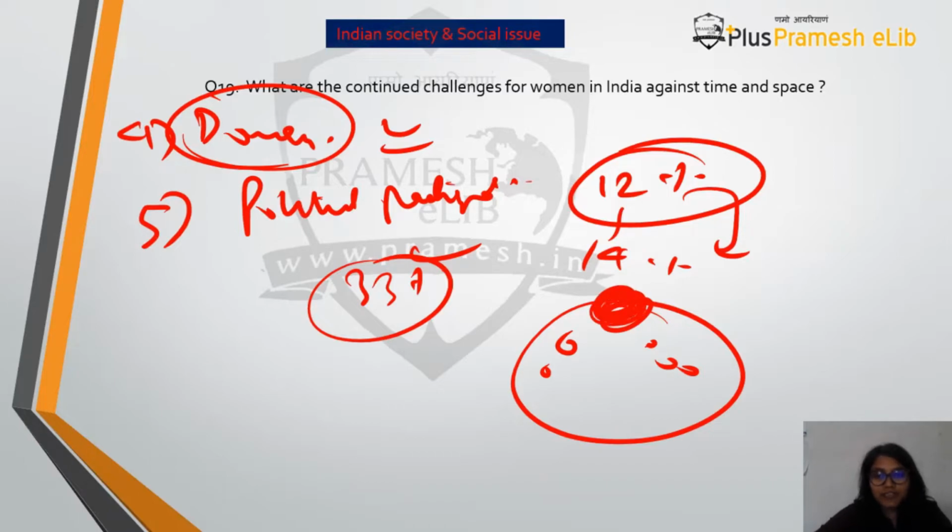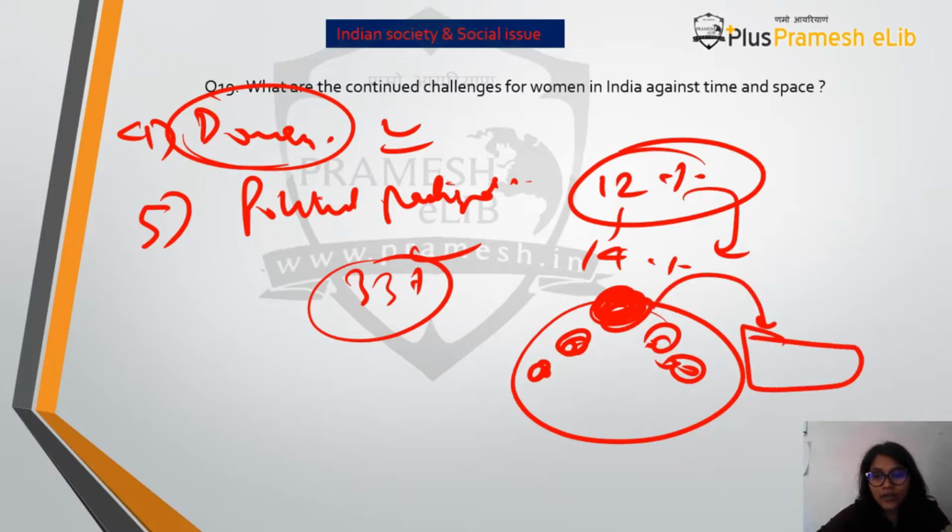And even though she's a Sarpanch, she's still so fearful and she has not claimed her identity that she's still sitting on the ground, because she considers herself not to be equal to men, and these men are sitting on the chairs. So what is this? This is basically non-political empowerment. That women are still not politically empowered. This is a continued challenge from the past till the present, and it happens across time and space.